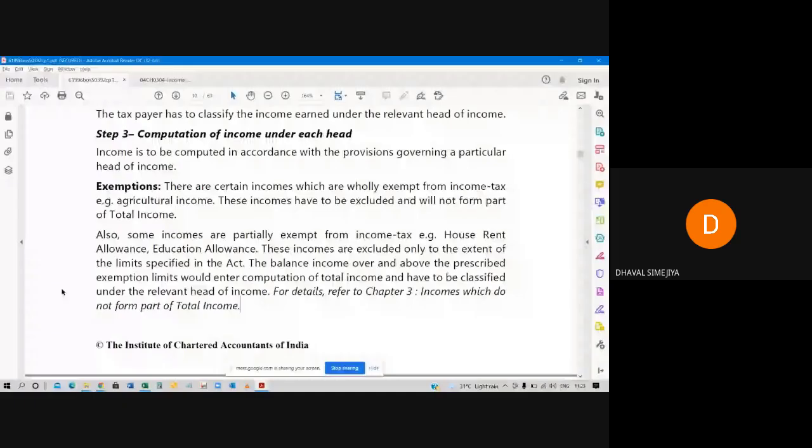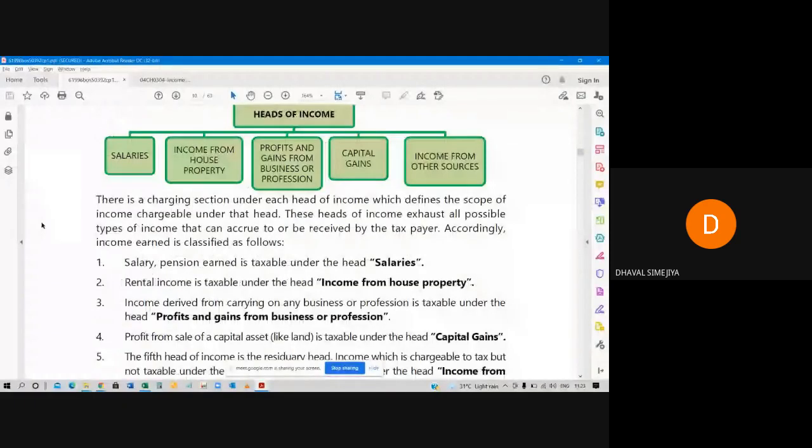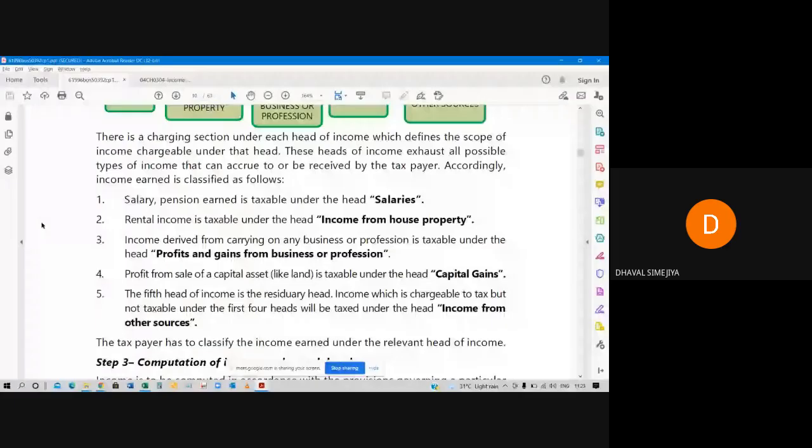But PCC, it is income which does not form part of total income. But here it's our module number 1, so don't worry. And this is what we have discussed: 5 heads of income and what will be covered in each head.